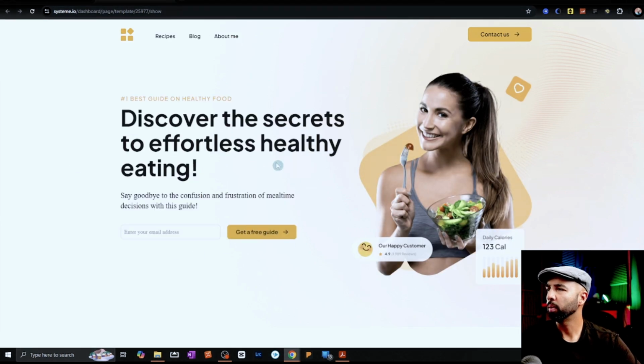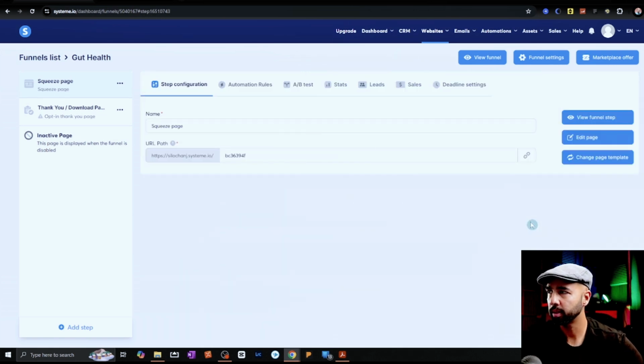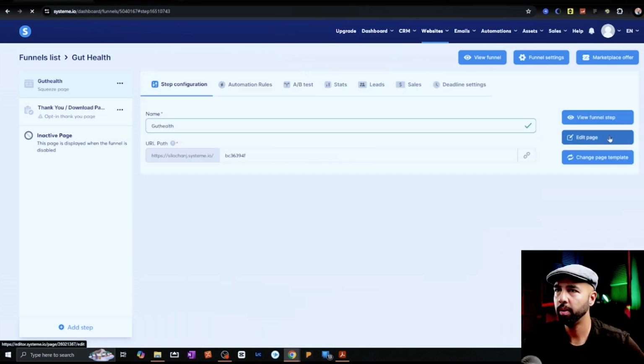I like what I'm seeing here with Get Your Free Guide. I can change this image into something about gut health. I'll move these links in the top here. I won't need any additional pages to do this. So that seems like it. I'll just click select, name this Gut Health, and edit the page.